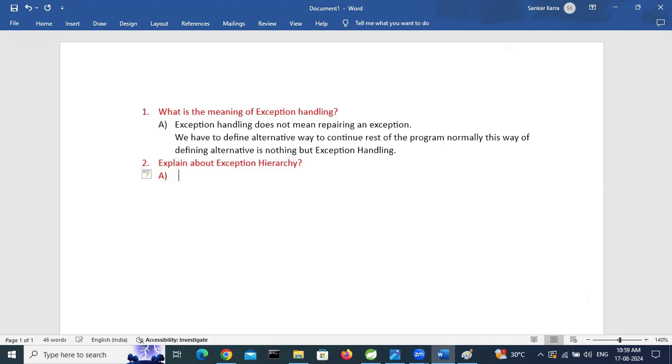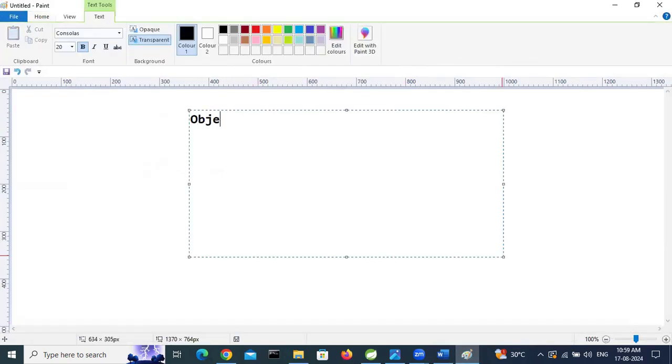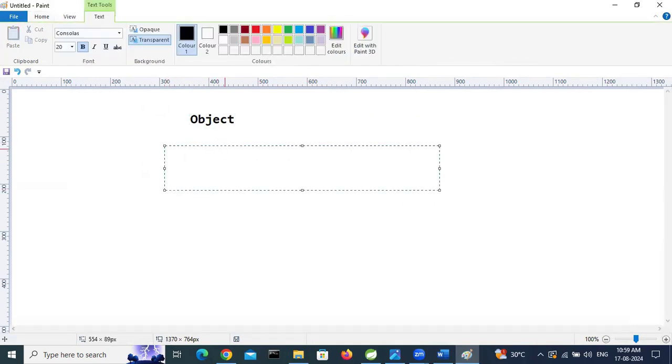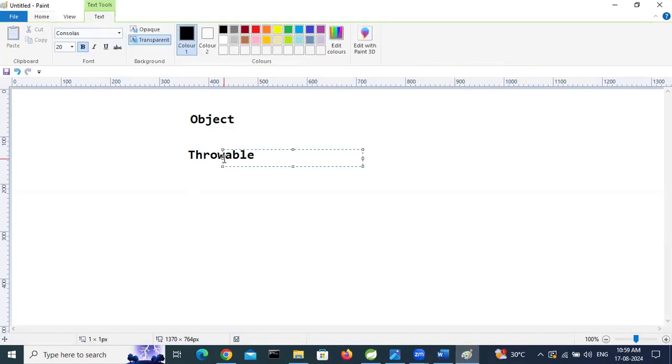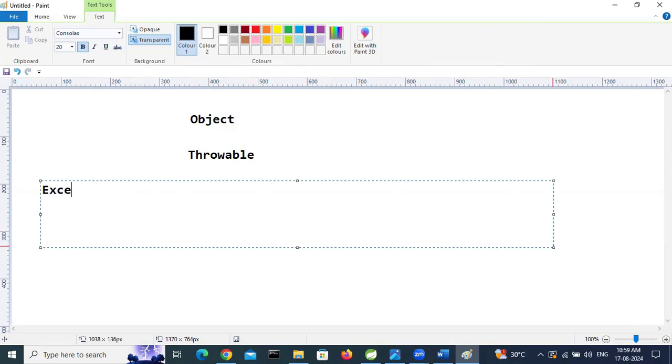So the answer is: Object. Object is a superclass of all classes. See, I will draw a diagram. So here, Object is a superclass of all classes. Object is derived into Throwable. So the superclass of all exceptions is Throwable. The superclass of all classes is Object. Throwable is divided into two subtypes: Exception and Error.